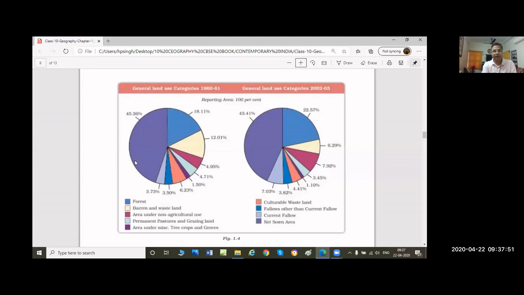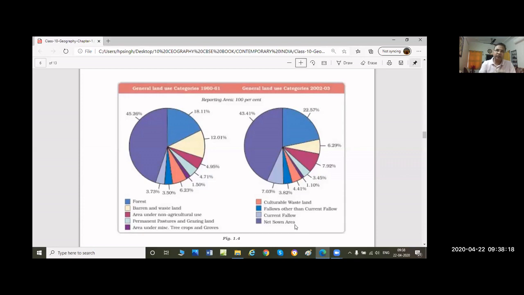And what is 45%? By the color, if we see it downwards, it is net sown area. So the first question that comes in your mind is, what is net sown area? Net sown area is land under cultivation, land which is cultivable, land which is used for agriculture.